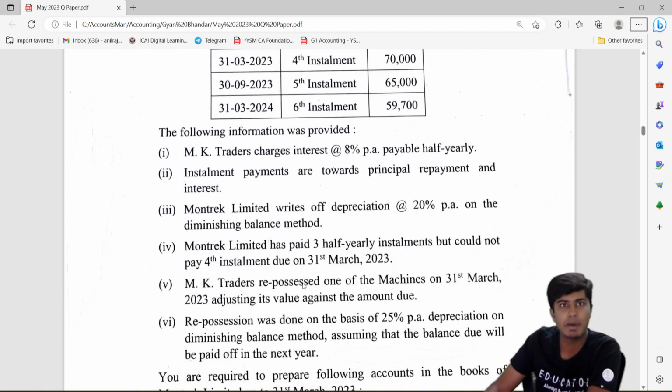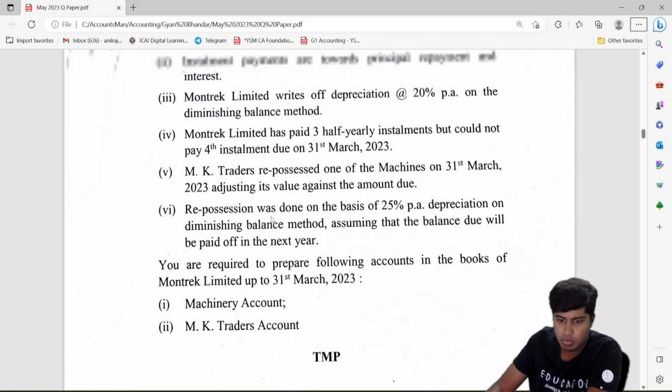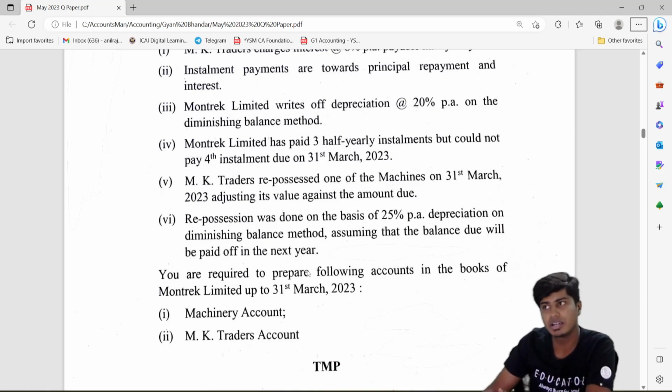Let's quickly see if it is partial repossession or complete repossession. There are two machines as given to us in the beginning of the question, but towards the end they mention that only one machine was repossessed. So it's a question on partial repossession where the hire vendor's hire purchaser account might not be completely written off.